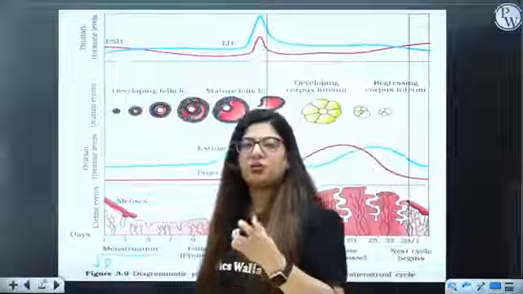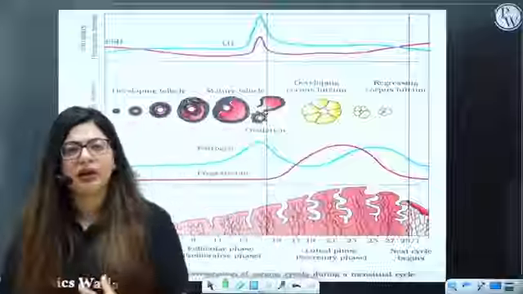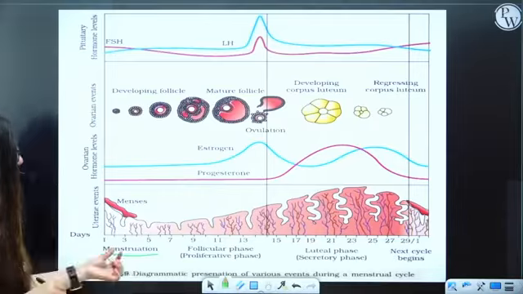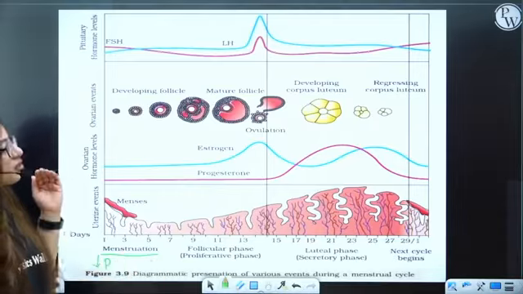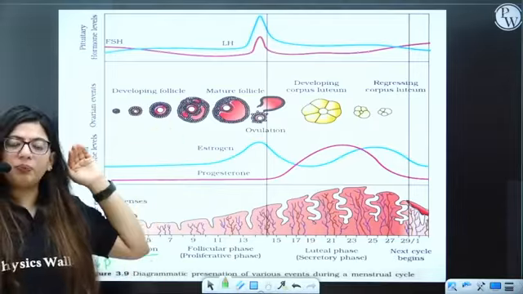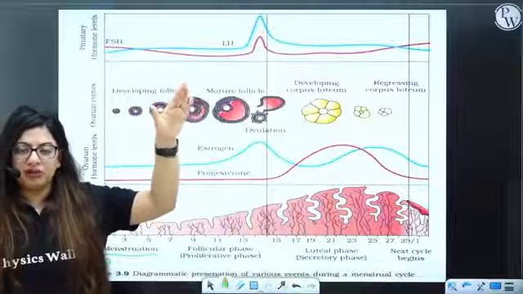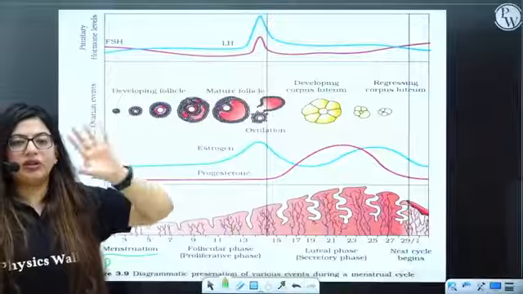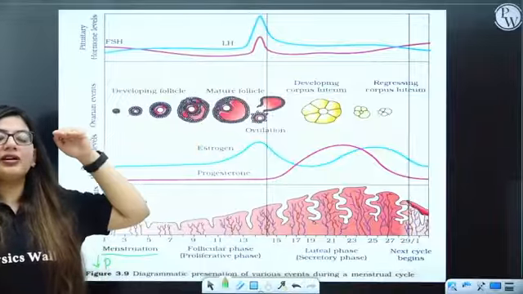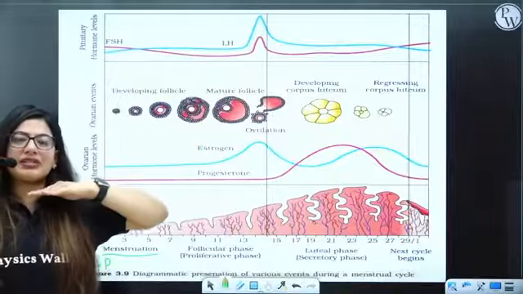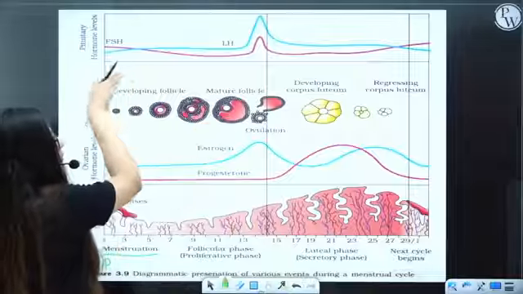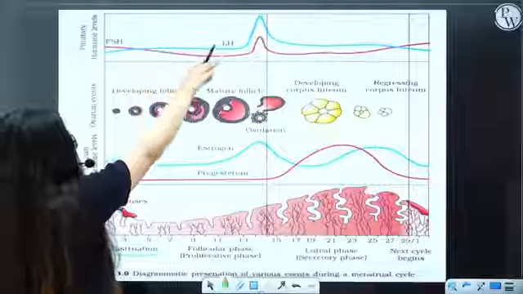Now, this menstruation is just for 1 to 5 days. Here, the female endometrium sheds off along with mucus and blood. It will come out through the vagina, right? Now, after the fifth day, the FSH will be there. You know, the peak of FSH will arise. That means the FSH is going towards the peak. Not that the peak has arrived on the fifth day. It is going towards the peak. Its level is rising.